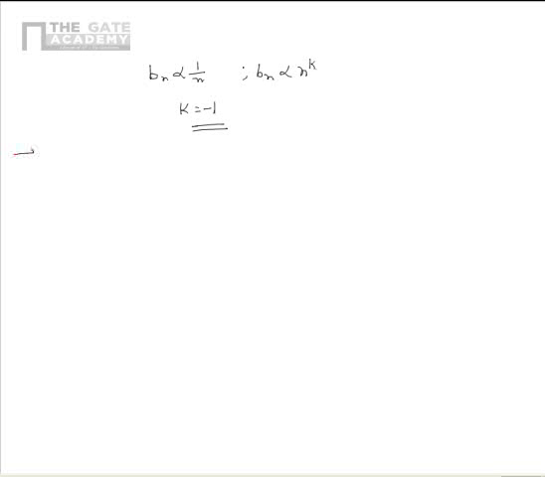Now let us consider another problem as per which there is a signal x of t given. Please note that here one period of x of t is given, and it is given that x of t is periodic with period T.